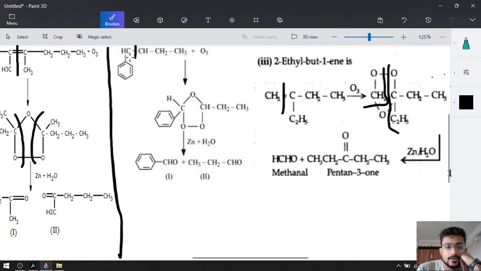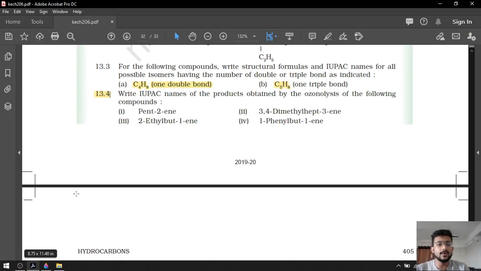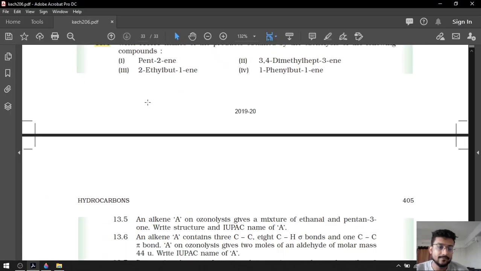Okay. So this piece will be connected over here, CH and the benzene ring. This will be our first piece and the second piece will be on the other side. So benzene with CHO, and the other compound will be CH3CH2CHO. That means it is propanal and this is benzaldehyde. Okay, so that was your question number 13.4.